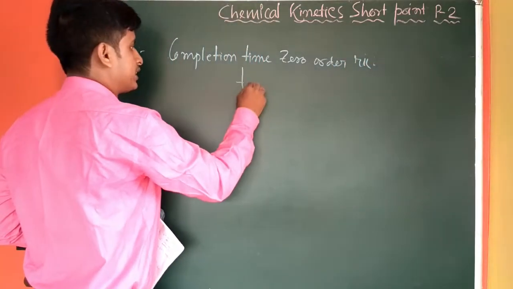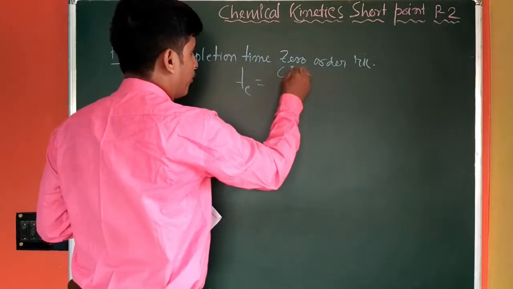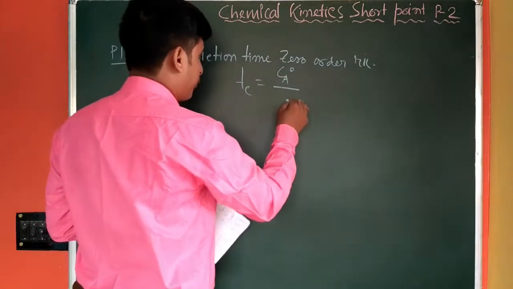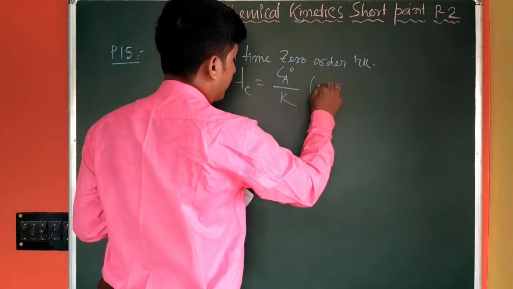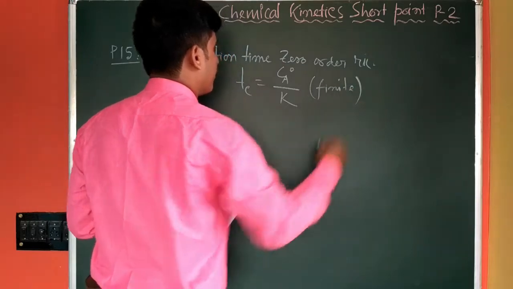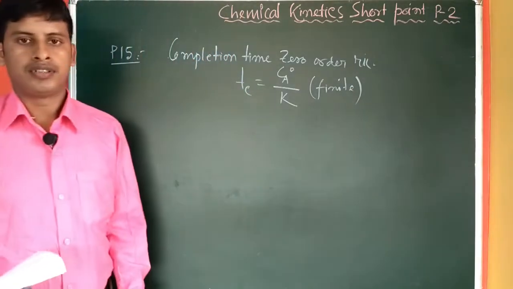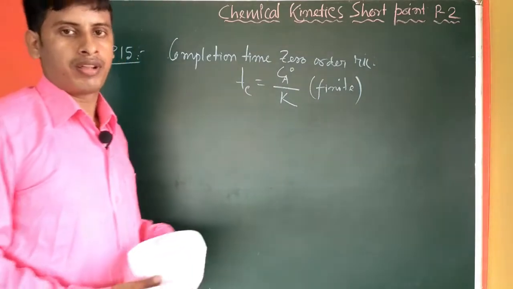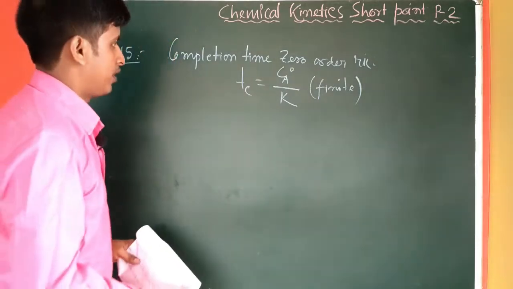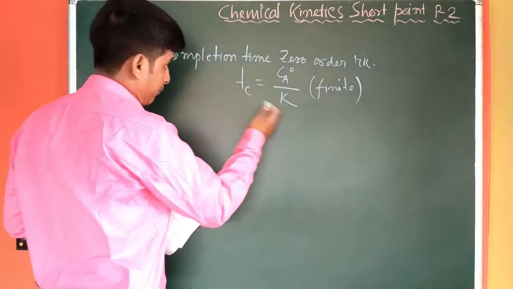Remember this one: tc equal to Ca0 by K. That means finite. So this is the completion time for what? For zero order reaction. We can easily derive this equation.